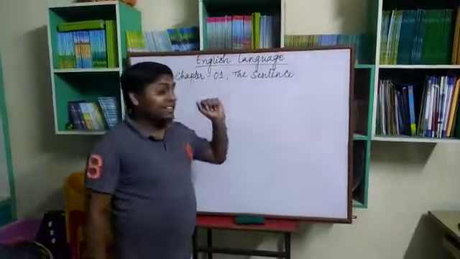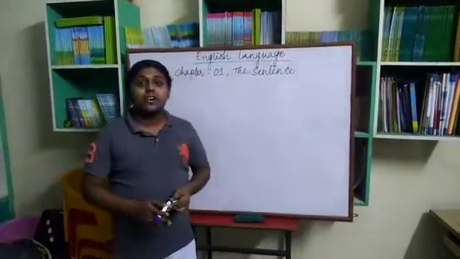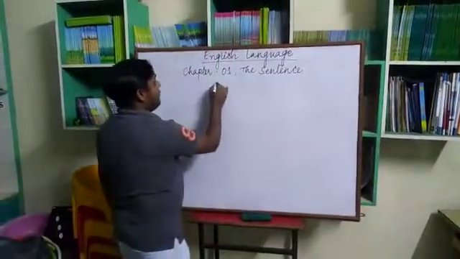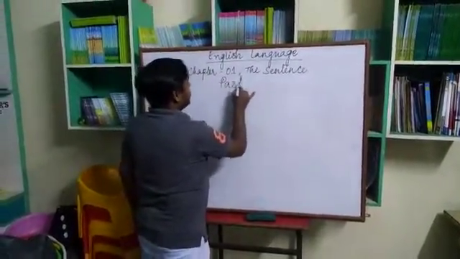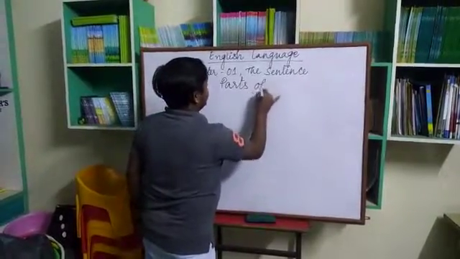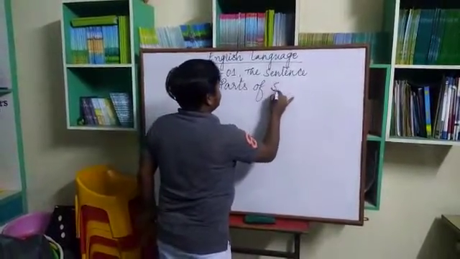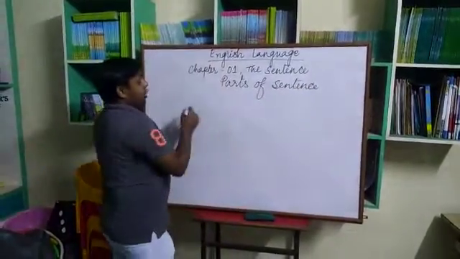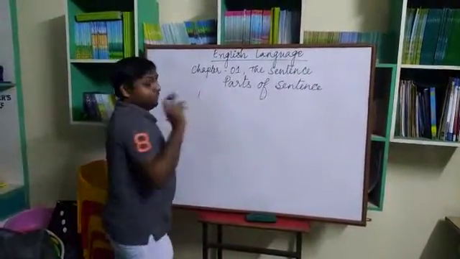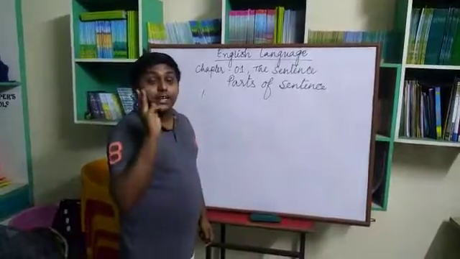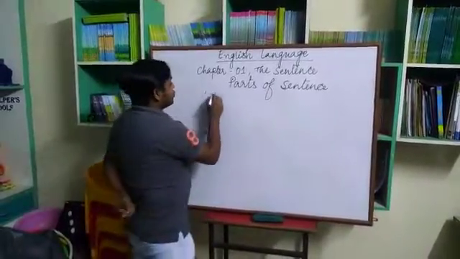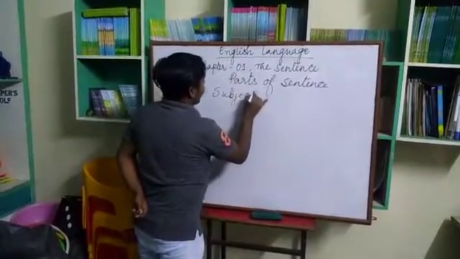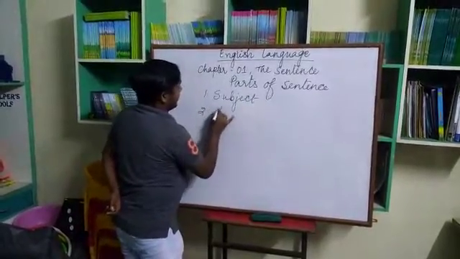In the last class, we discussed the kinds of sentences. Today, we are going to talk about the parts of sentences. We know that a sentence has different parts. So today we will talk about those parts. What are the parts of sentences? A sentence has mainly two parts. And what are those two parts? First one is subject. Second one is predicate.